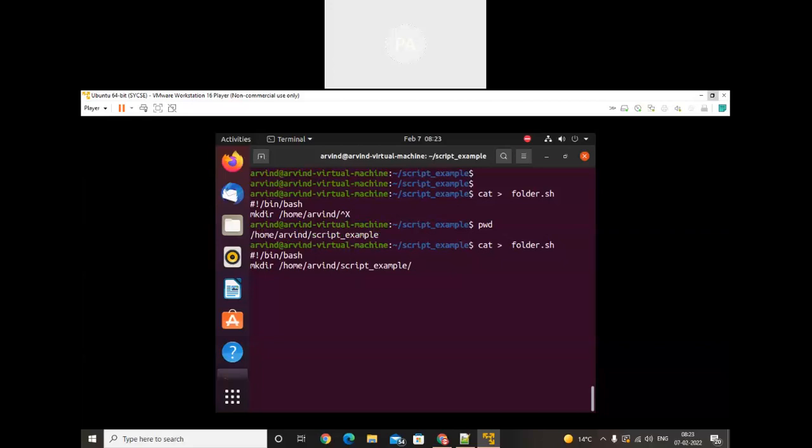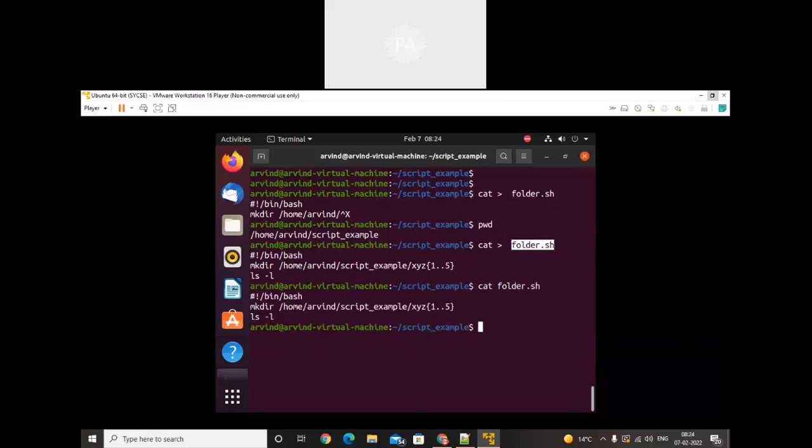In that I want to create XYZ, and I create 5 folders. In that case, XYZ1, XYZ2, XYZ3, 4, 5 will be created. Okay, and after that, I want to check with the ls -l command. So enter. Check that. What will be the name of the shell script? So the script name is folder.sh. So I will add folder.sh.